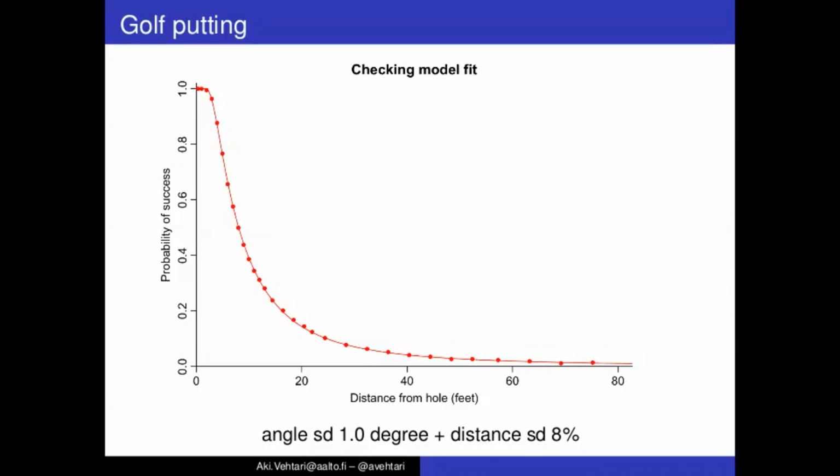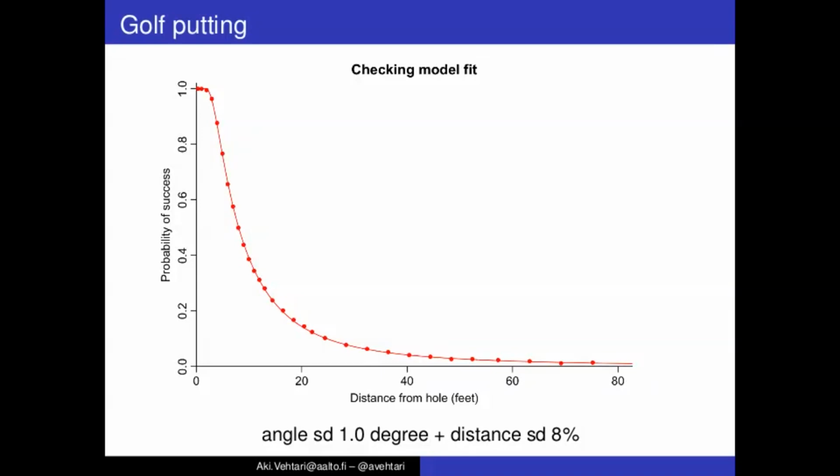This is currently ignoring what's the friction between ball and grass, and how the amount of moisture, rain, affects it, how long the grass is, what's the inclination of the ground there, and so on.